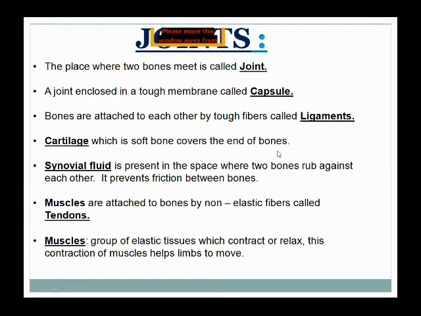So that type of bone is called cartilage, the soft bone, and it is present at the end of the bones. There is also some fluid present in the spaces, which is called synovial fluid. This synovial fluid is present between the two bones and prevents friction between them. It acts as a lubricant and a shock absorber, or a cushion, which protects the bones from rubbing against each other and reduces friction between the bones. Okay, students.